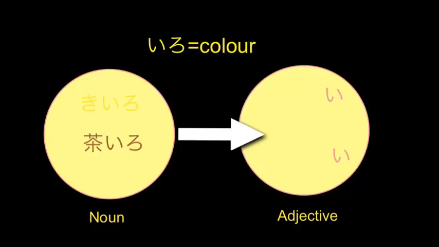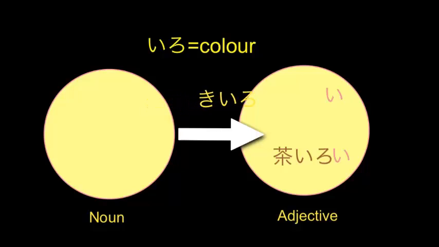Now, as they stand on the left-hand side, they are nouns. But just as we did with the first group, we can turn them into adjectives by adding the hiragana I on the end, and we get chairoi, brown, as in a brown pen, chairoi pen, and kiroi, kiroi pen, a yellow pen.